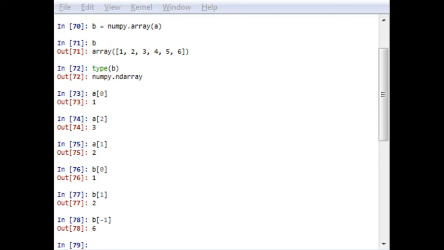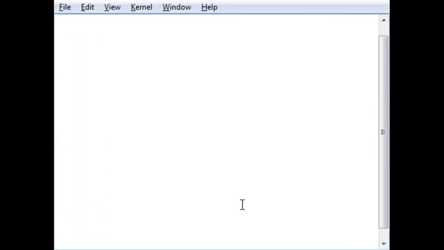Multi-dimensional arrays also follow the same pattern of index. For a two-dimensional array, the first number indicates the row, the second number indicates the column. That has to be clear. So let me create a two-dimensional array. First of all, let me clear this window. I will create array A1 with 1 2 3 and 3 2 1. Yes, so it is two-dimensional.